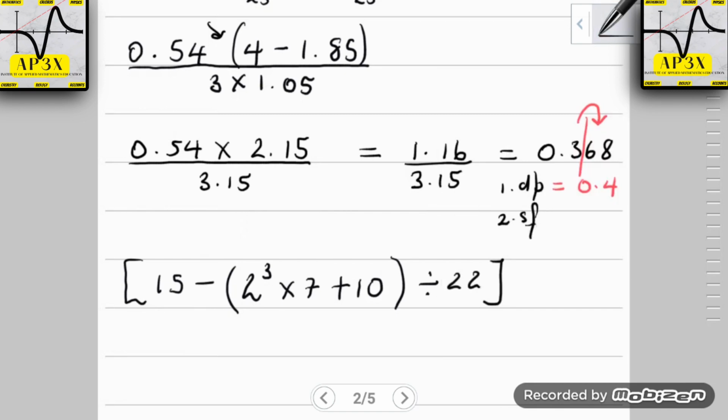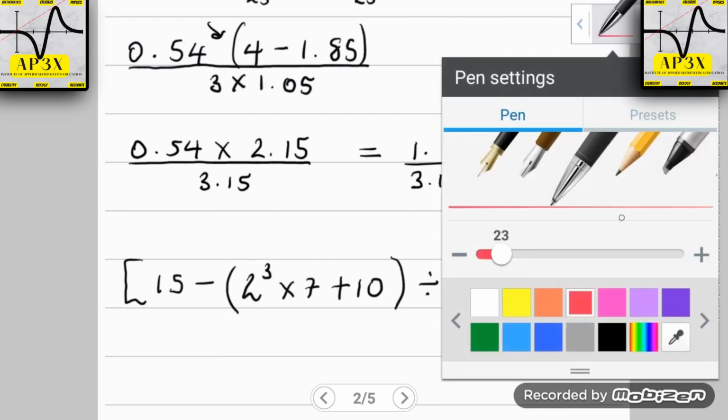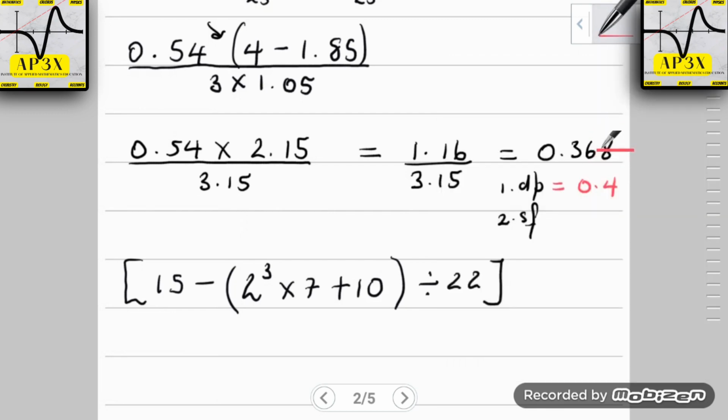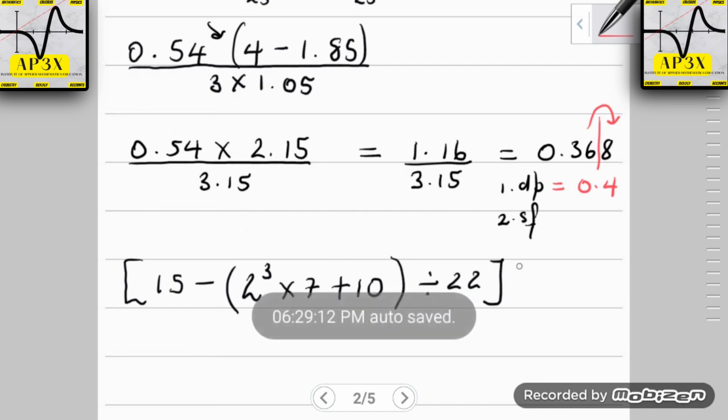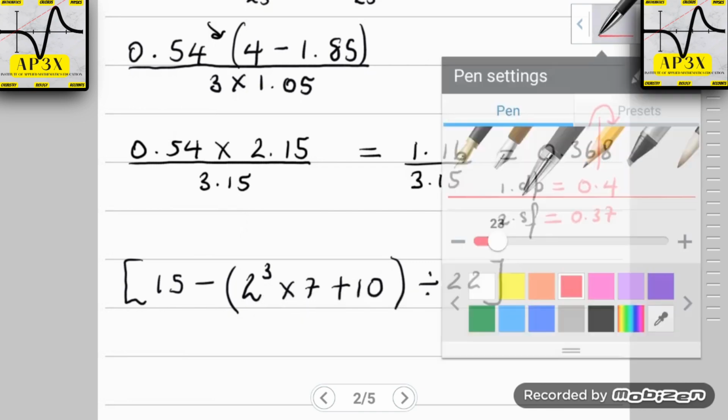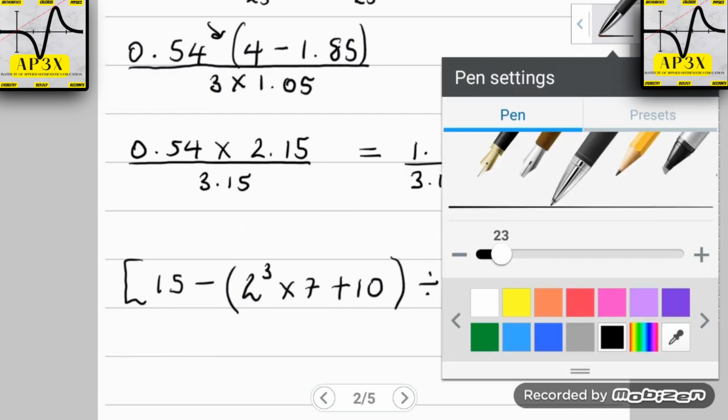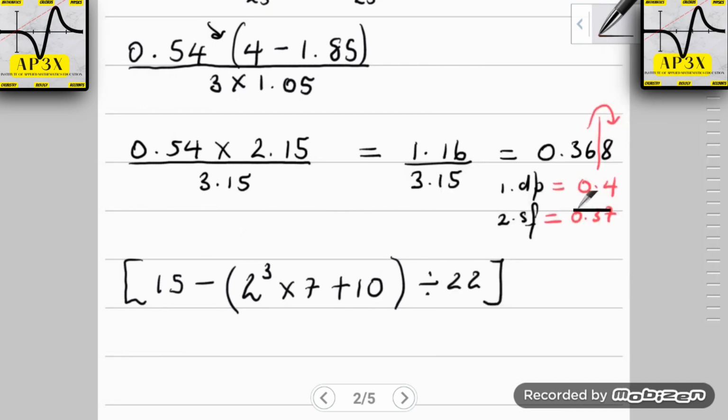Okay, nice. Then we're going to be moving on to 2 significant figures. All right, now of course 2 significant figures here, let's just erase here. The second significant figure in this case is going to be the 6, so we're going to be drawing our line here instead, checking the digit that comes after, that is also greater than 5. So we add a 1 to the 6 and increase this to 7, so therefore to 2 significant figures we end up with 0.37.